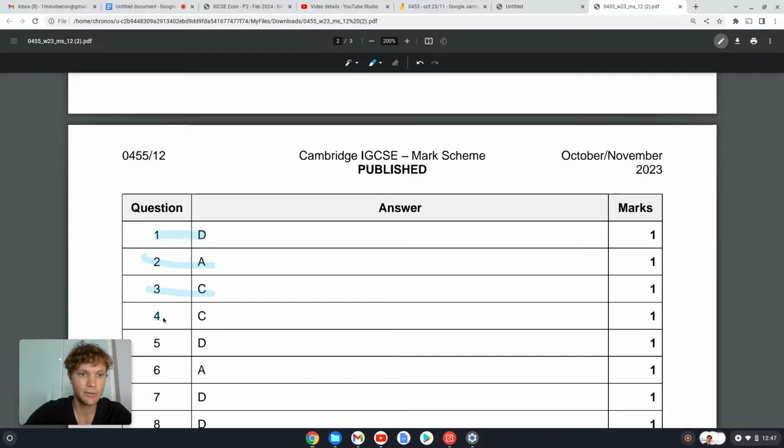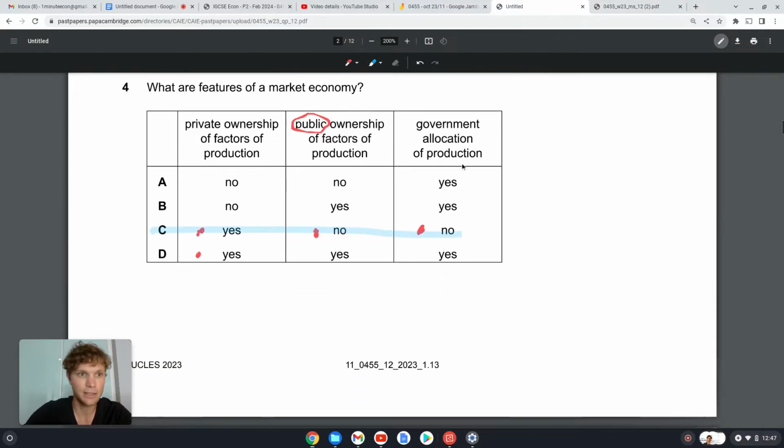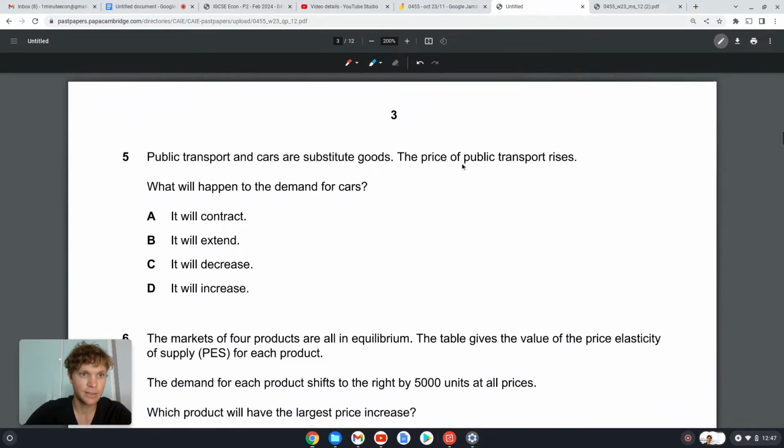Let's go have a look. For C, we're on the money. Let's go, guys. Okay, 5.